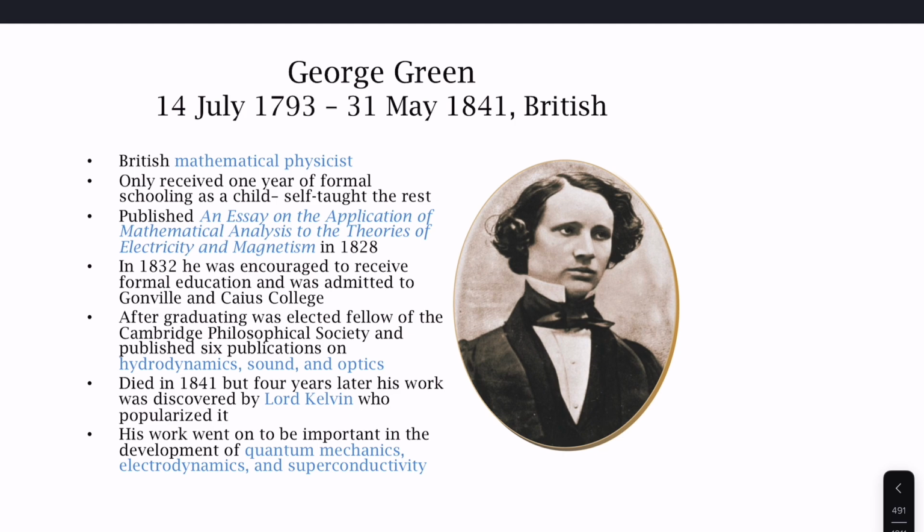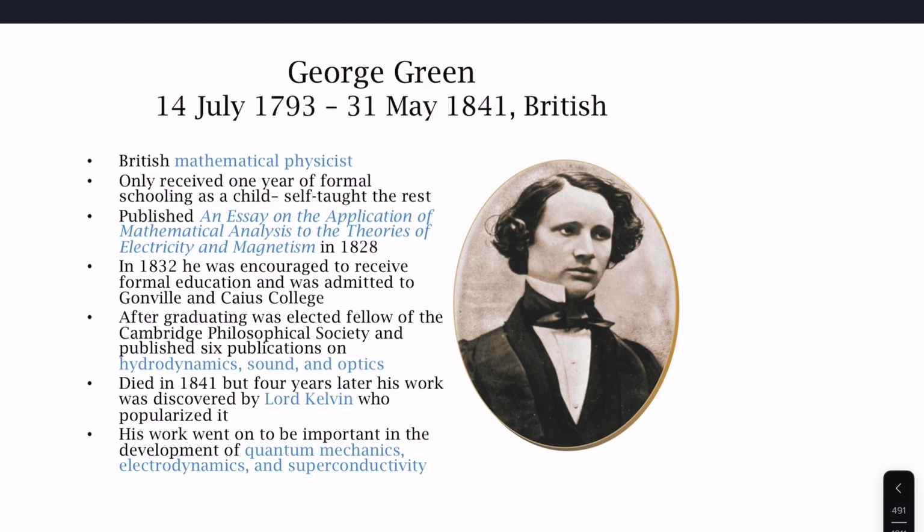We can now turn to a history slide of George Green, who's British, 1793 to 1841, and he grew up at a windmill and didn't have any formal education when he made his major theories. He wrote and self-published an essay on the application of mathematical analysis to the theories of electricity and magnetism in 1828.